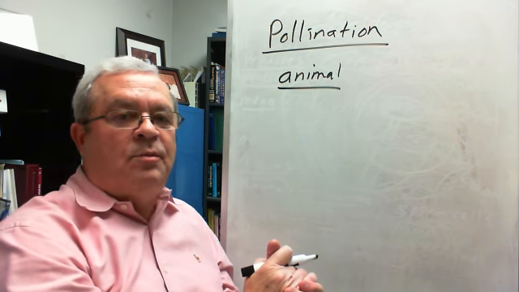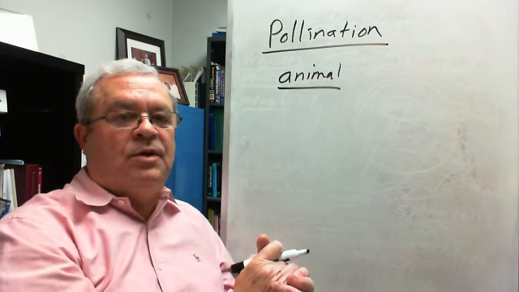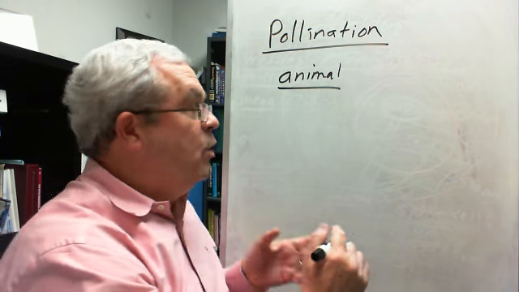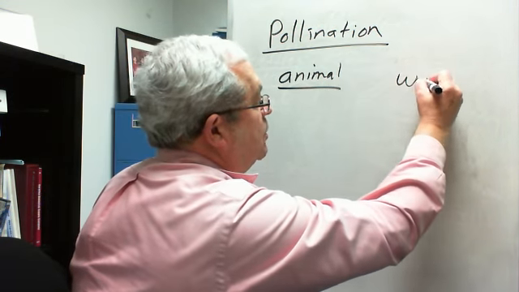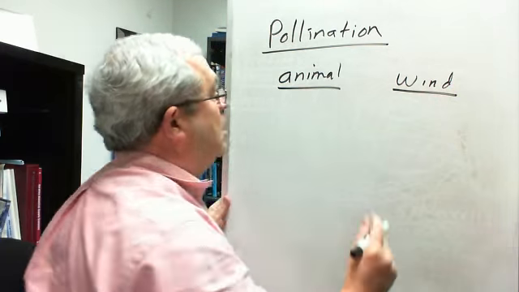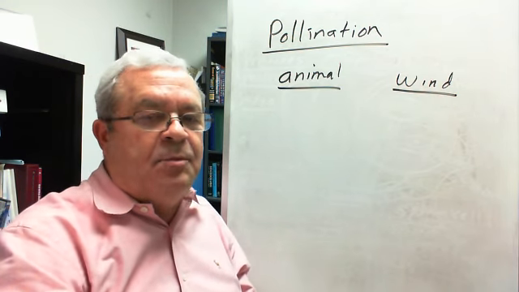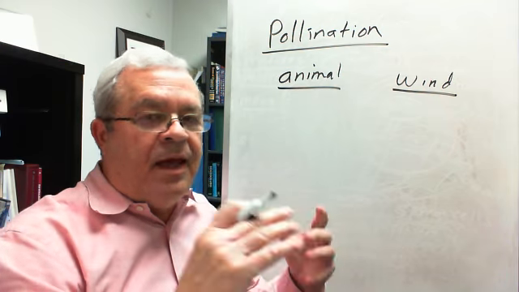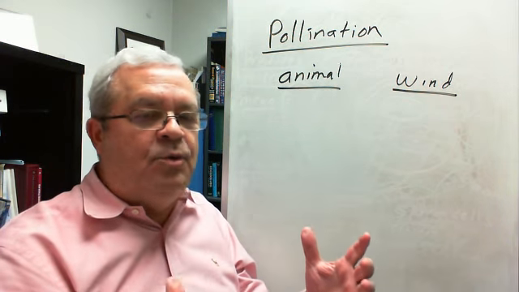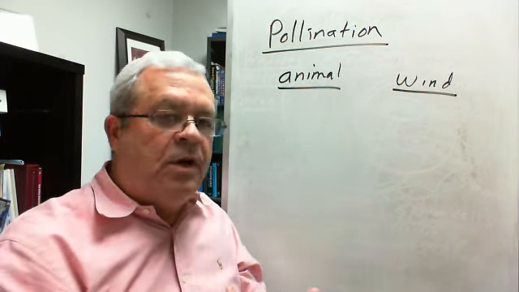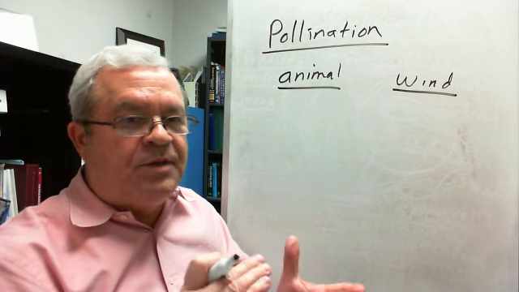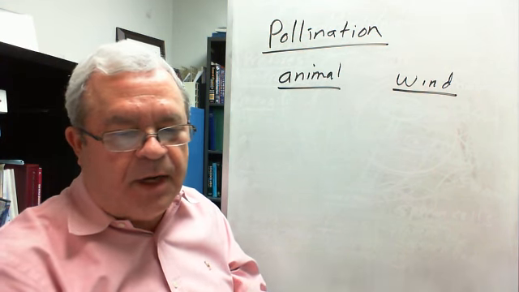So what's the other major way that pollen gets from an anther to a stigma? Yeah, by wind. And so there's wind pollination. Animal pollination and wind pollination. We're going to bring out some of the differences between the two. They are specialties. A flower can't do both. It specializes in one or the other. And we'll see why in just a minute, why that has to be a specialty.